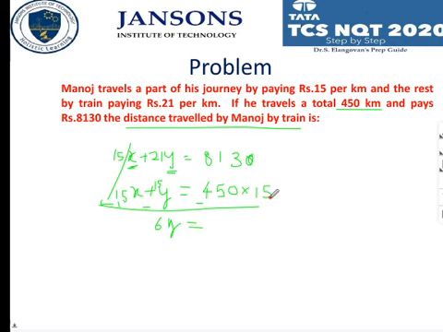what is this value? 450 into 15. I'll give you an easy method to do the multiplication. I am multiplying it by 10 first. It is 4500. What is half of that? It is 2250. So add this up. Even you can do this in mental calculation. 4500 plus 2250 is 6750. Now you have to subtract 6750 from 8130.